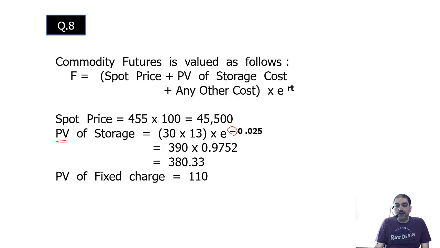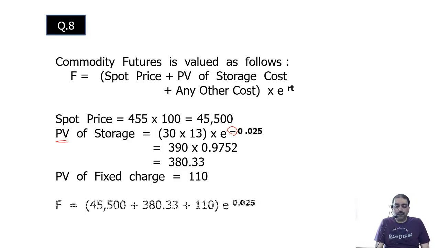Present value of fixed charge is given to us. Payable in advance means it is already at the beginning, so I don't have to calculate present value of that. It is already the present value. In arrears means at the end, so I have to calculate present value. Substitute.